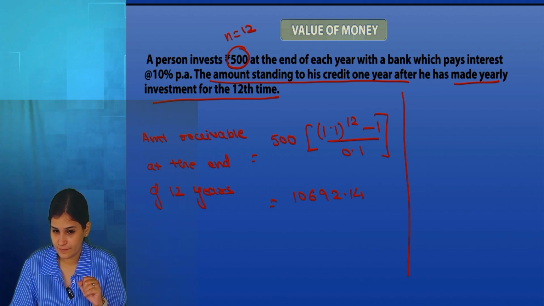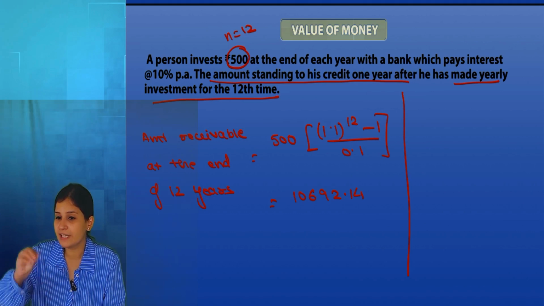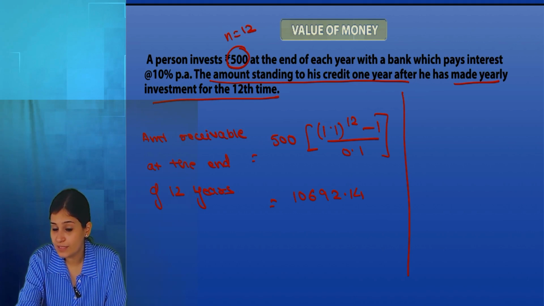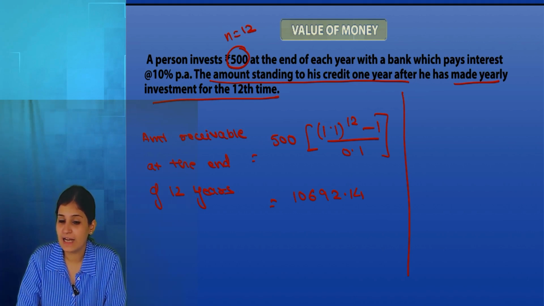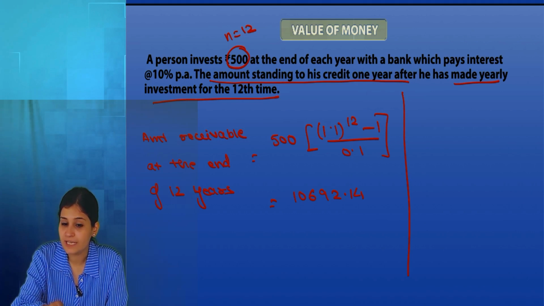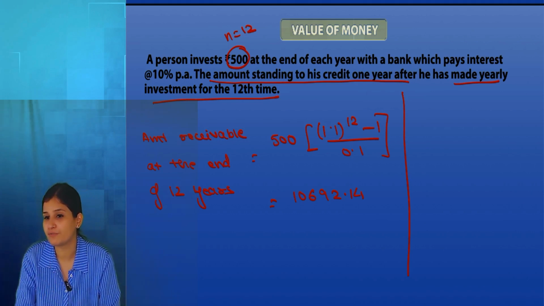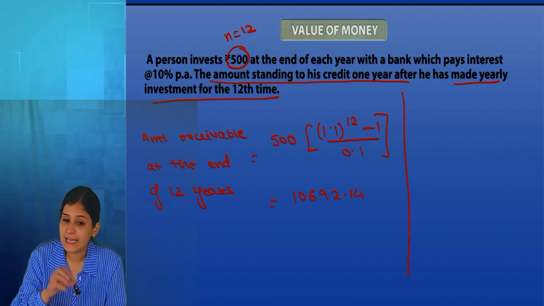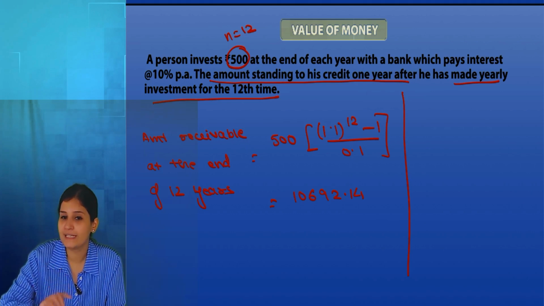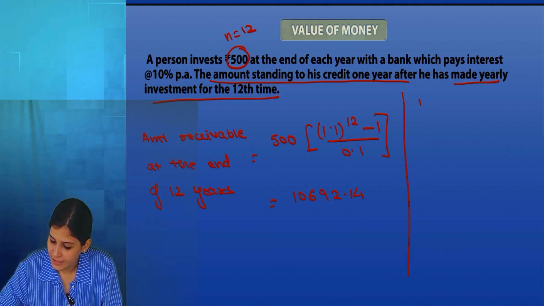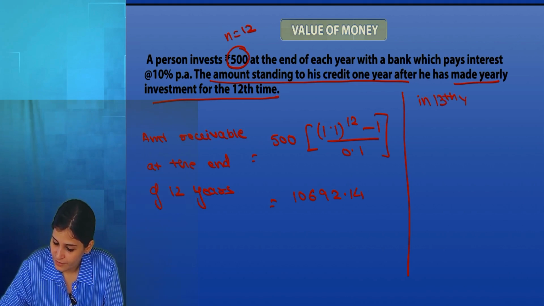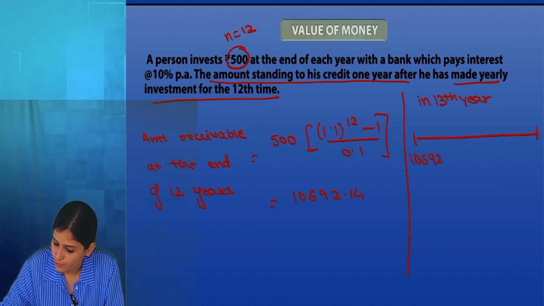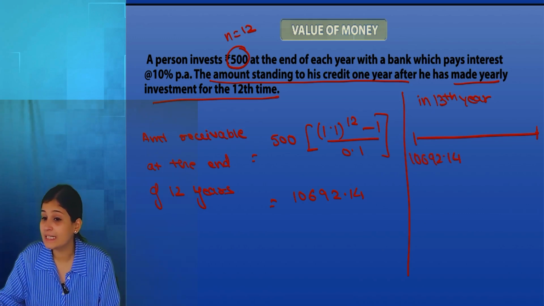Yes, ma'am. So after making 500 payment or annuity for 12 years, this is what the bank was telling me to withdraw. That at the end of 12 years, take home 10,692.14. Yes, but did I withdraw that? No. What I did is, I gave that amount to the bank for 1 year. So now in the 13th year, how much amount did I give the bank? 10692.14. And will that be considered under annuity?